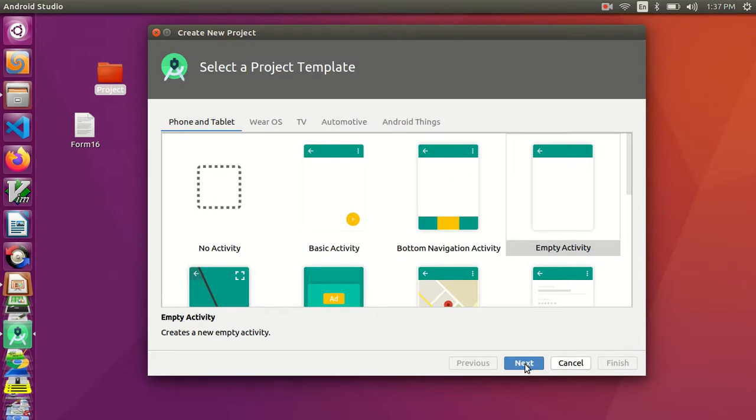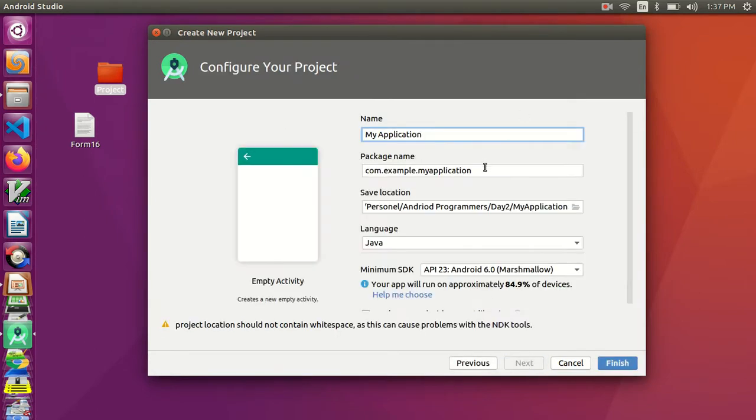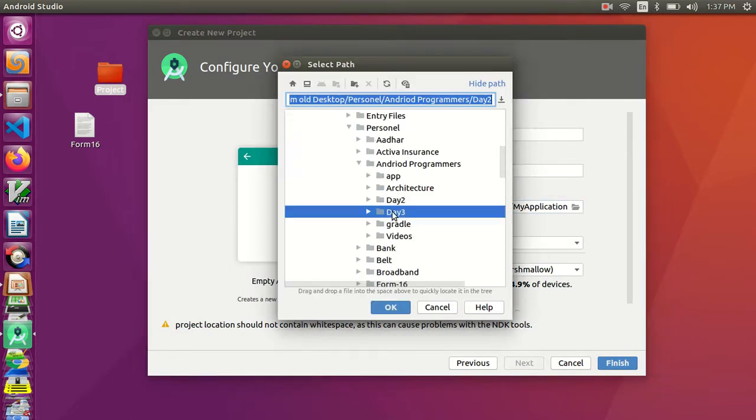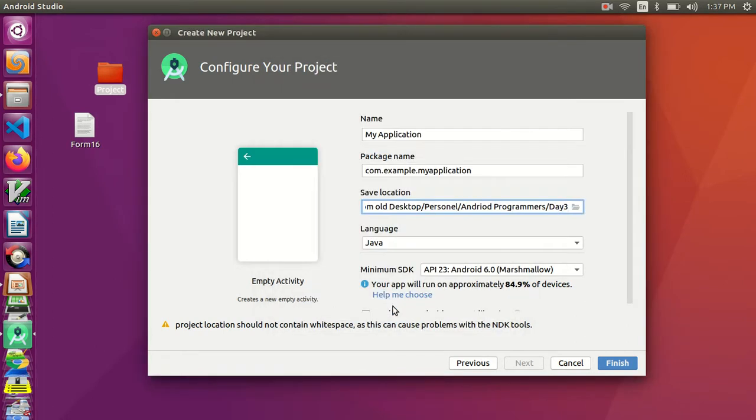test project for that. So I am creating my application inside Date 3. My application I have created.